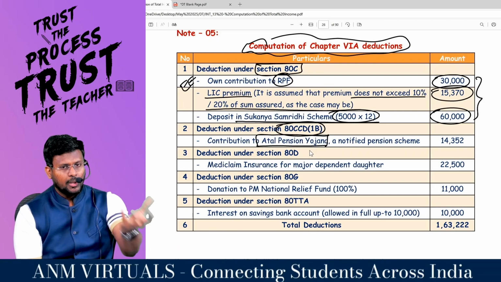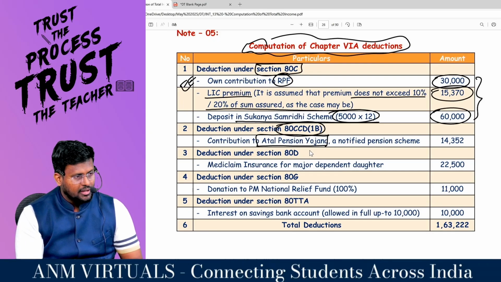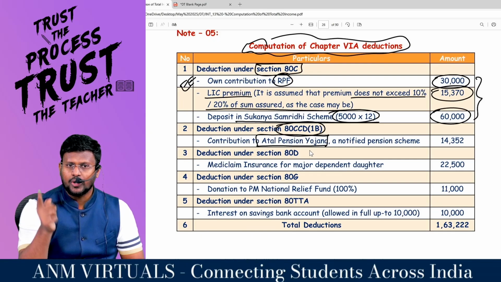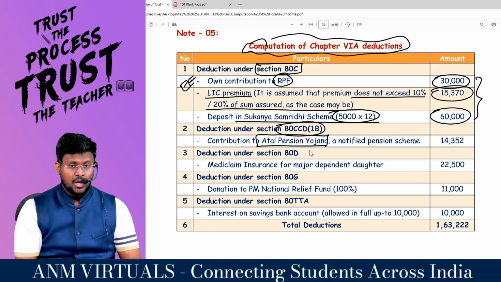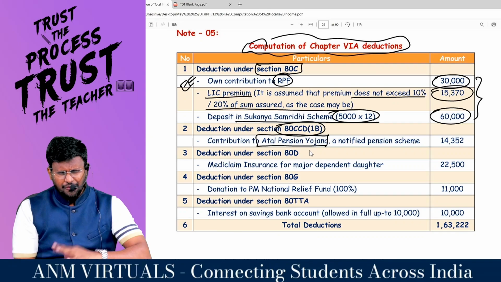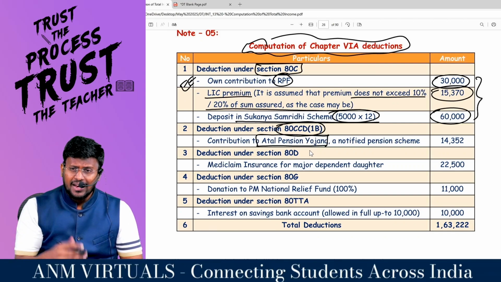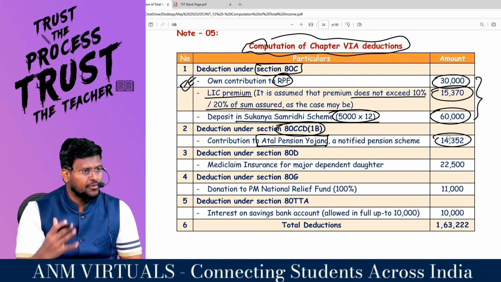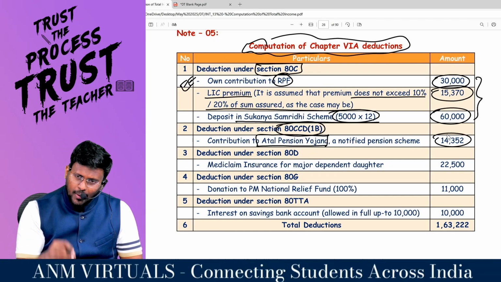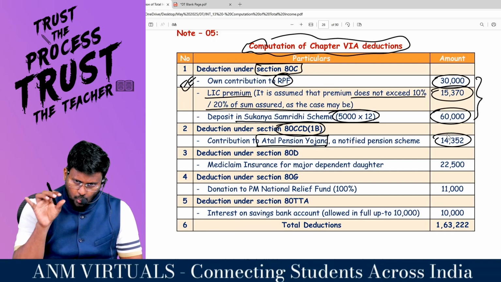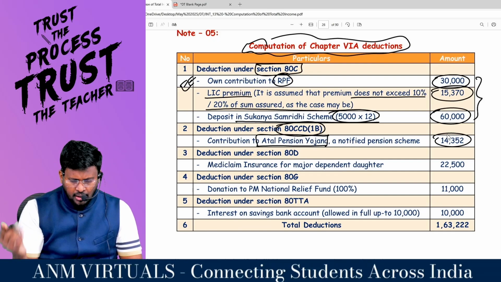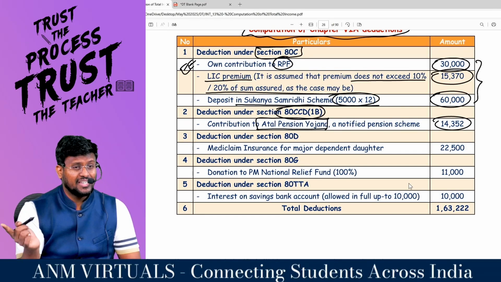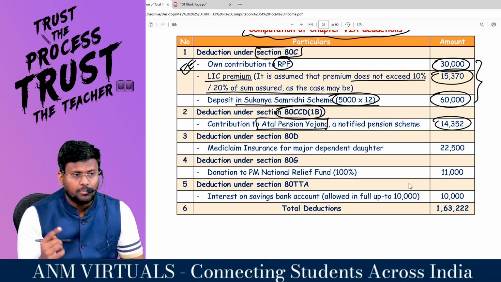If you are contributing to the scheme of the central government, you are entitled to get deduction under 80CCD subsection 1, and in excess of 10%, you can claim it under 1B up to an amount of 50,000. But there is no specific order. You can first claim 80CCD subsection 1B and the balance in excess of 50,000 you can claim under 80CCD subsection 1. But the contribution itself is only 14,352. That means you still have unexhausted balance in 80CCD subsection 1B. Hence, sir, no need to go and claim deduction under 80CCD subsection 1. And that is again a risk because it is under the purview of 80CCE. I hope that you are able to appreciate.